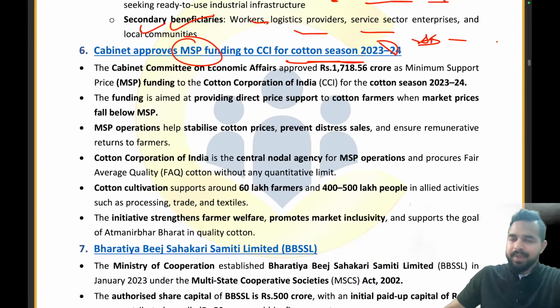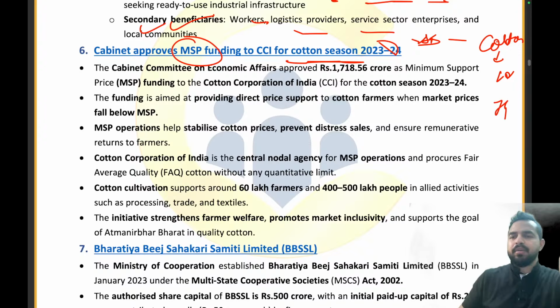So now guys, in the case of cotton, let's take an example. The price was rupees 100. Now it has basically become 70, right? So the government also said that okay, the minimum price at which your product can be purchased is rupees 100, right? So this you must be getting. But what happens is that due to the huge supply, the price of the cotton is reducing to 70 rupees.